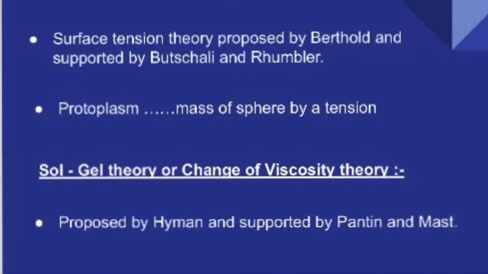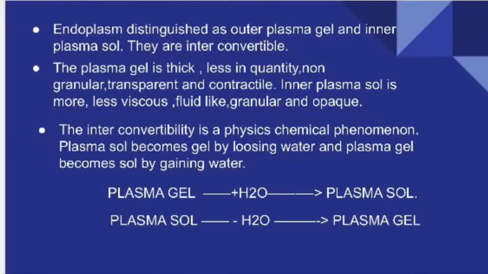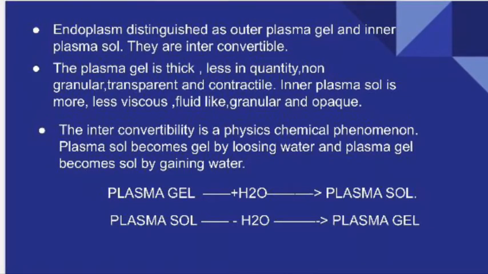What is this plasma gel or plasma sol? According to them, plasma gel is the outer layer which is thick in nature, less in quantity, non-granular, transparent and contractile.